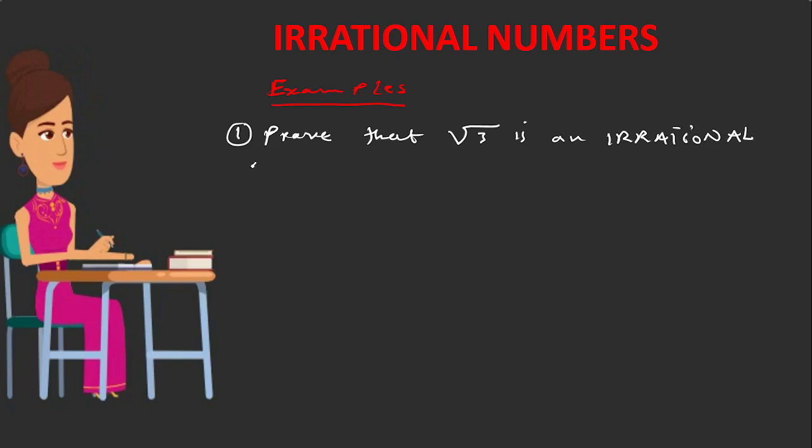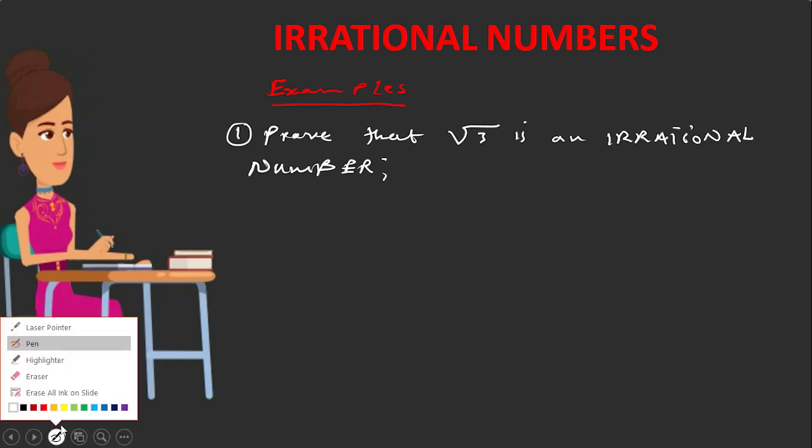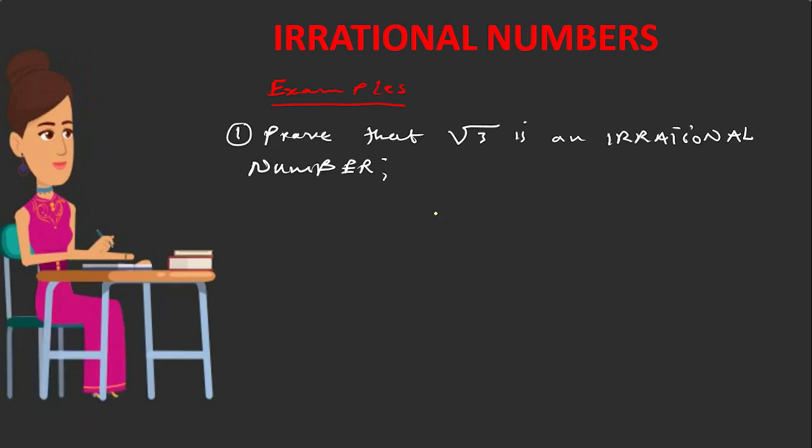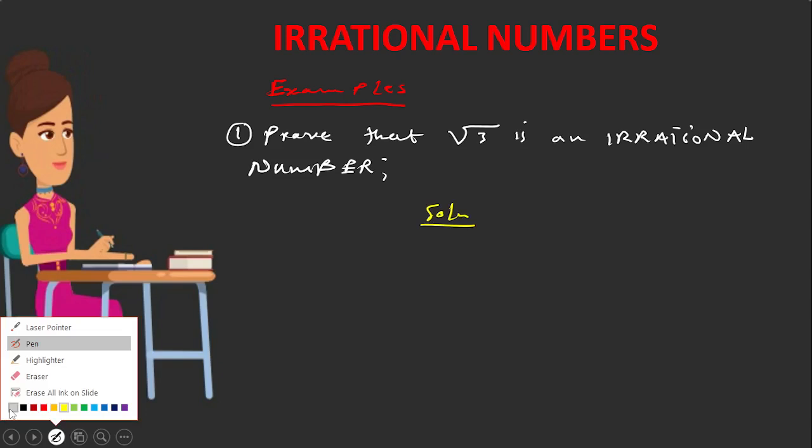This is the first set of examples which you need to know, and this is the first type of question that you have to expect in your test, quiz, and even in your exam. This is how you go about this particular question. You're going to say solution. When you say solution there, you're going to say by contradiction.